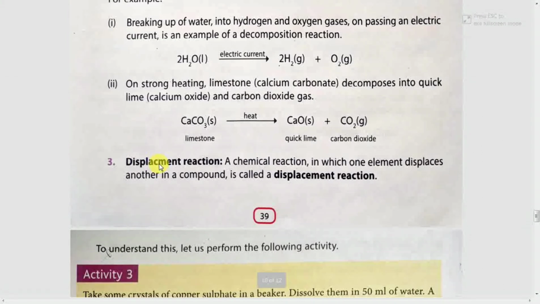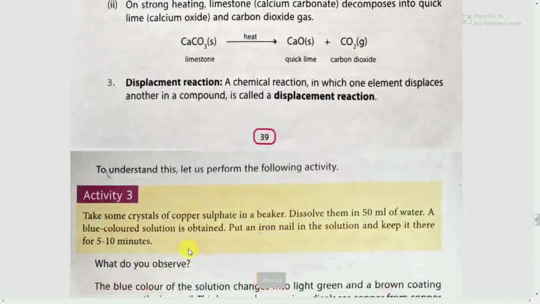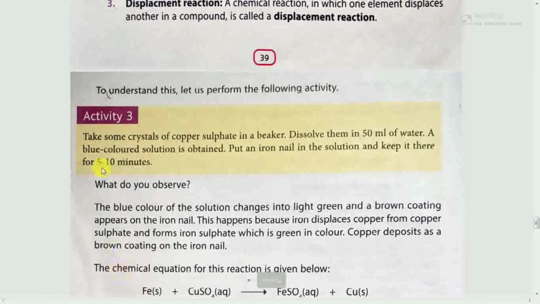Third example is displacement reaction. A chemical reaction in which one element displaces another in a compound is called displacement reaction. So you can see, just to understand this, let us perform the following activity. Just we take some crystals of copper sulfate in a beaker, dissolve them in 50 ml of water. A blue colored solution is obtained.